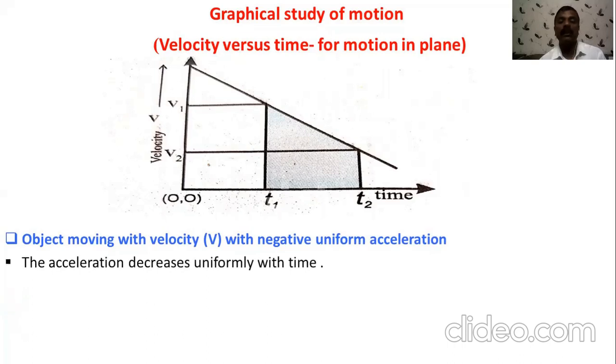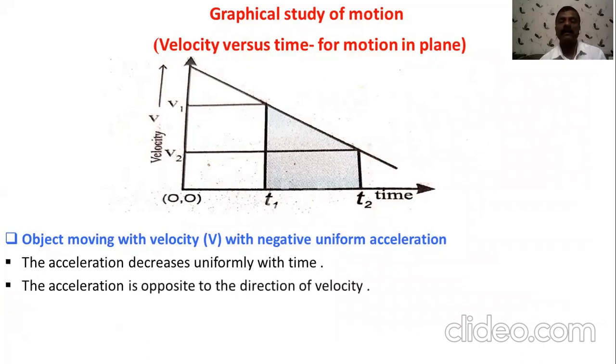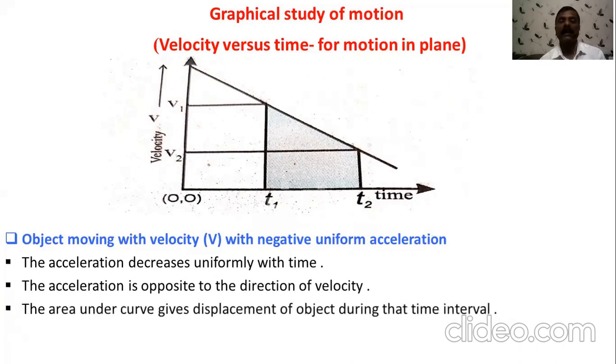It is shown here: velocity decreases uniformly with time. Then acceleration is opposite to the velocity, and the area under the curve again gives the distance traveled during the given time interval. If you find the slope of this line, it gives the negative value of the acceleration, called retardation.